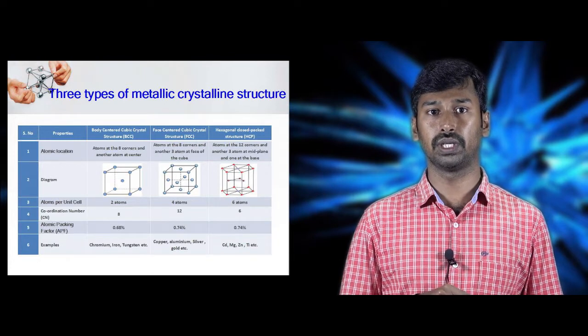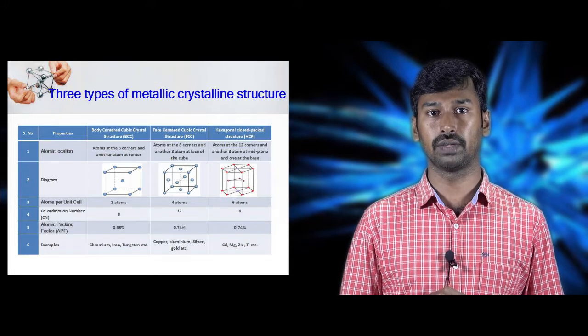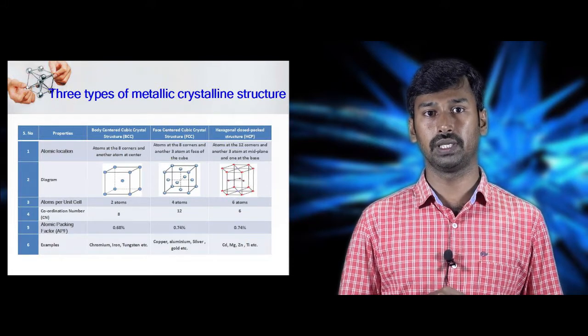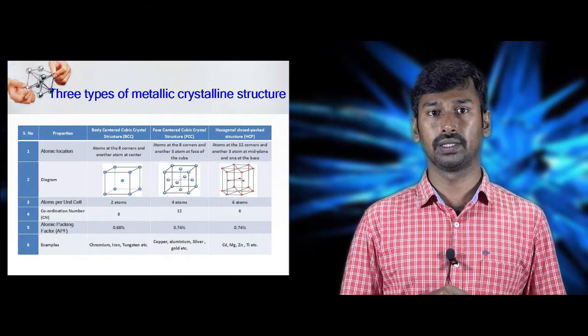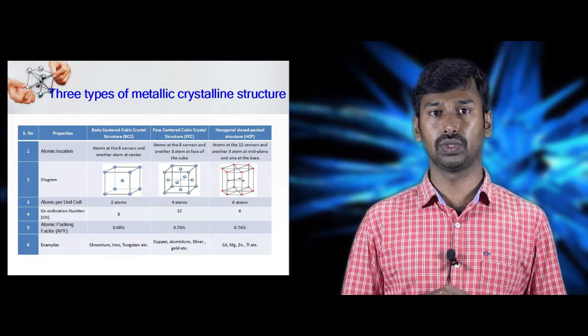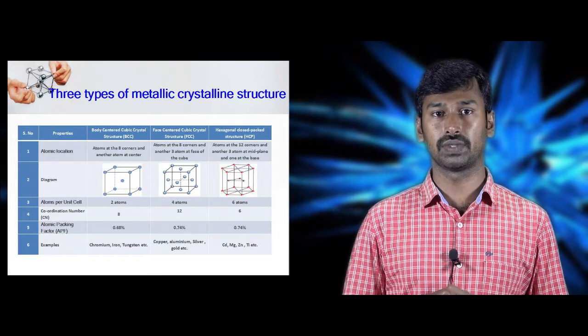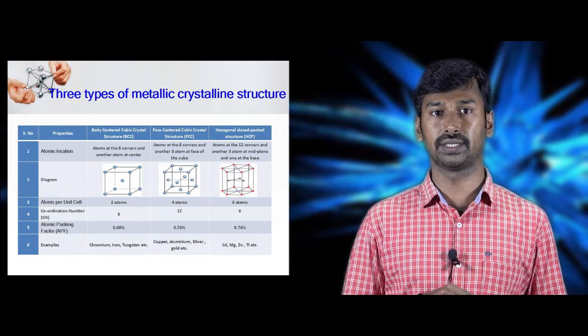Then we are going to see the number of atoms per unit cell. For BCC it is 2 atoms, for FCC it is 4 atoms, for HCP it is 6 atoms. Then the coordination number, which is nothing but the nearest neighboring atoms. For BCC it is 8, for FCC it is 12, for HCP it is 12. Then the atomic packing factors. For BCC it is 0.68, for FCC and HCP it is 0.74. Then we see examples for these crystal systems, which are shown in the table.